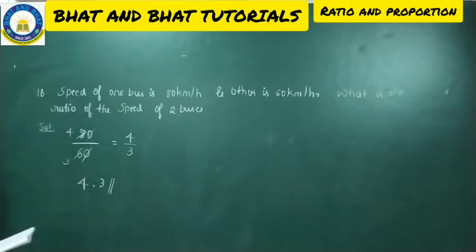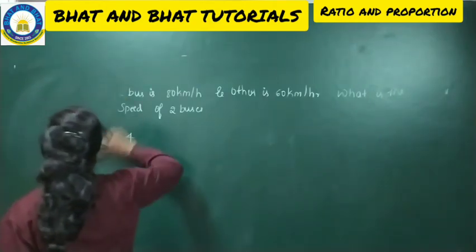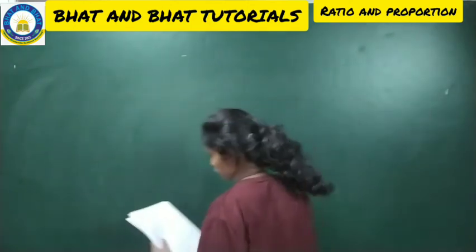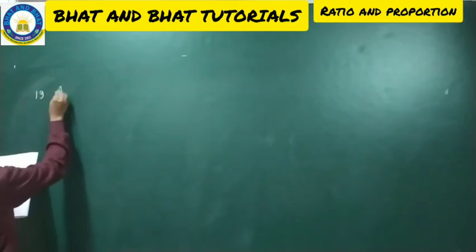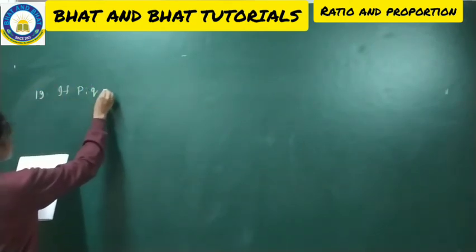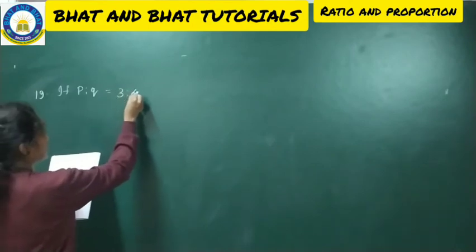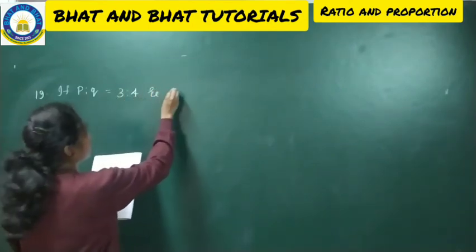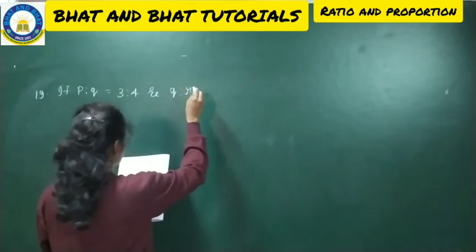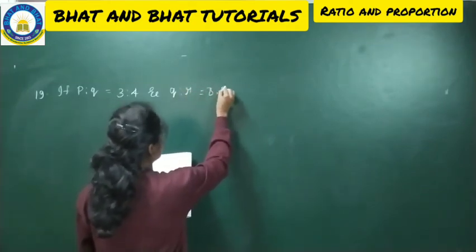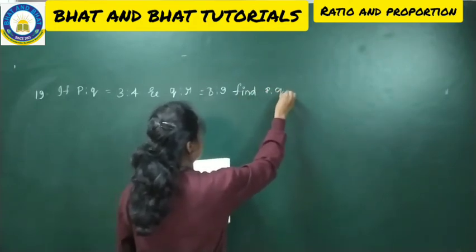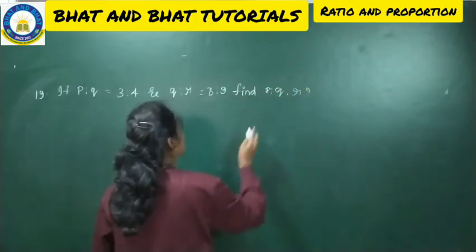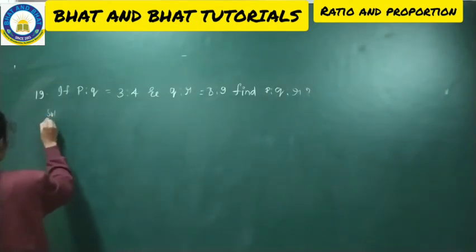Make a note. Hope you all copied. Let me go with the next one, the 19th question. Have a look into the 19th question. If P is to Q is equal to 3:4 and Q is to R is equal to 8:9, then find P is to Q is to R. Okay, so this is your question.